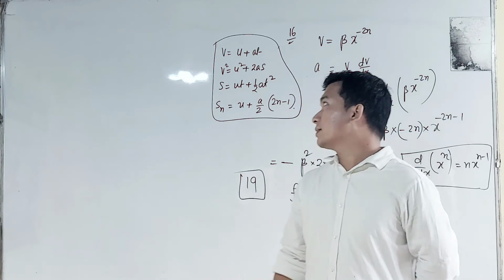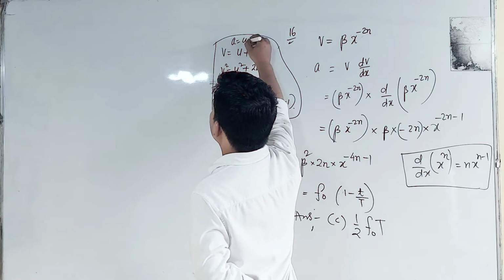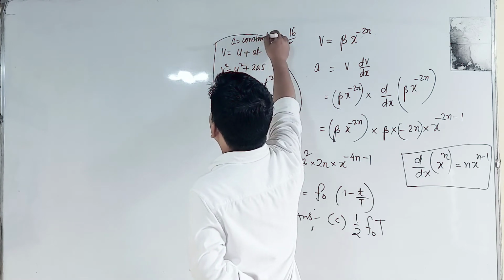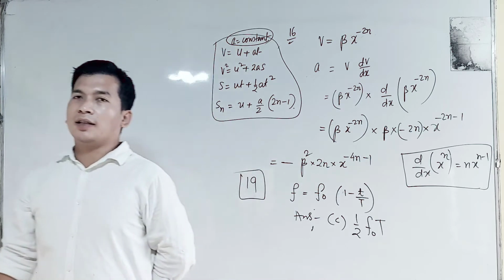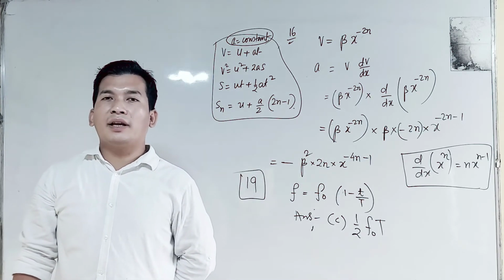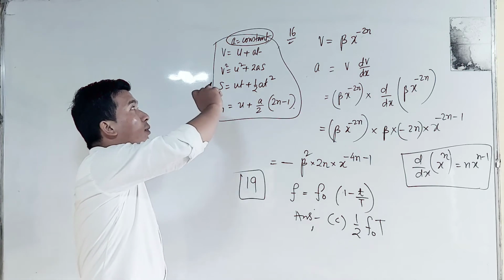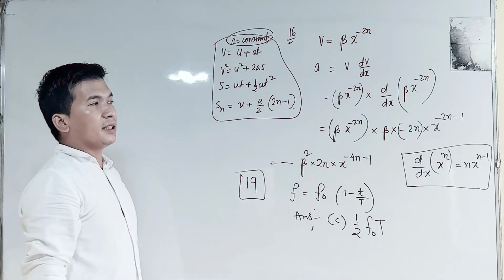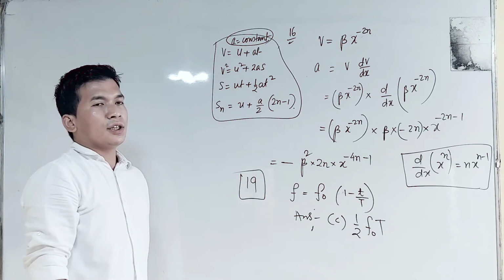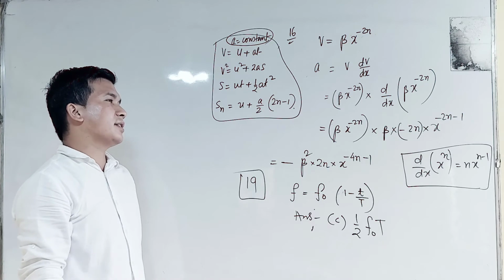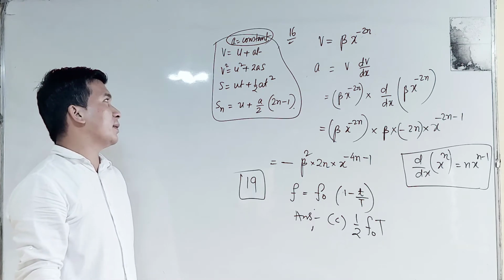These four equations will be used only when the body produces common acceleration or uniform acceleration. Understood? Only when acceleration a is constant, that will be known as uniform acceleration. Only then can we apply these, where all the symbols have their usual meaning. v stands for the final velocity, u for the initial velocity, a for acceleration, t for the time, and s for the displacement produced.